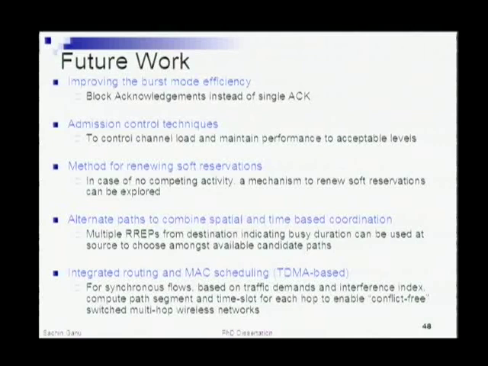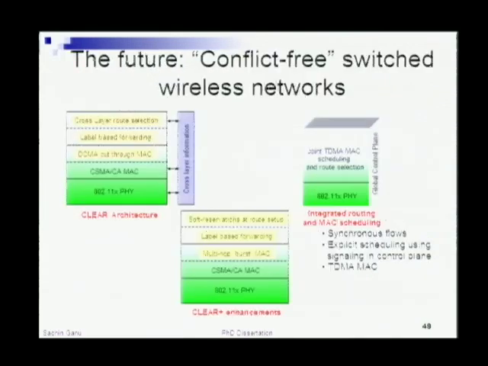We are using a dedicated control plane to do this, because you want to reduce or eliminate all the control layer overheads and move them to a different control plane. The whole focus or idea is essentially to migrate towards the future, which is to enable completely conflict-free, interference-free, switched wireless networks.